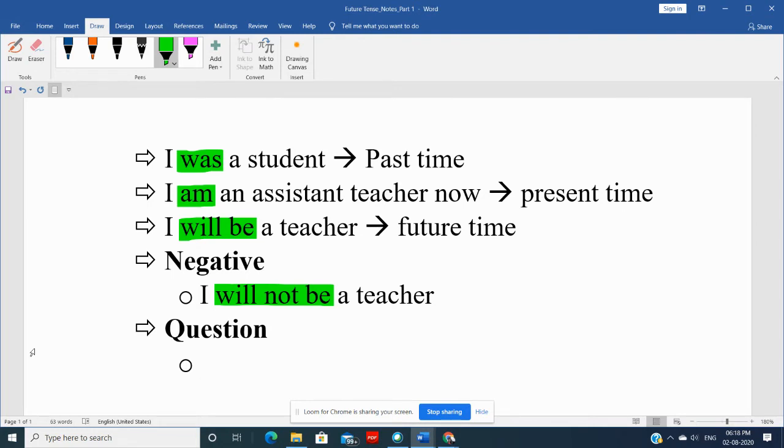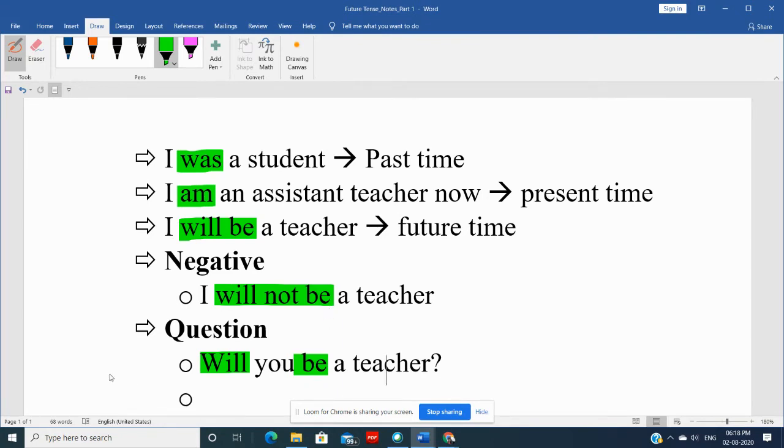Do you want to be a teacher, or will you be a teacher? Right? So, will you be a teacher? Question mark. Okay. So now here, if you notice, this will comes before the subject and be comes after the subject. So we can say that this will just transfer here and this be remains the same.